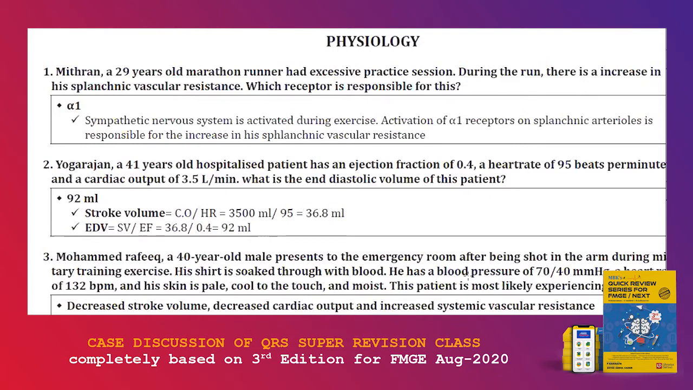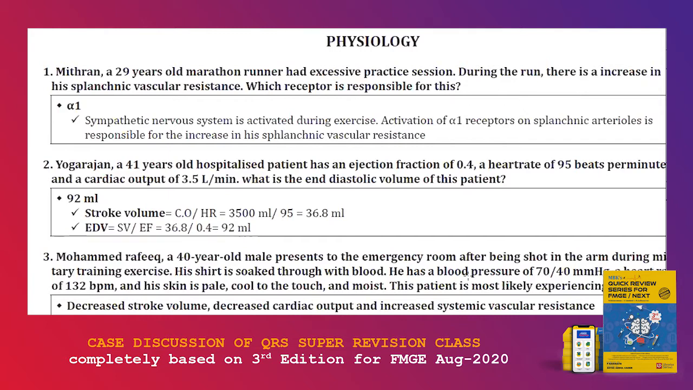So only the formula you need to know. Stroke volume by ejection fraction is going to be the end diastolic volume. They are not going to provide you the stroke volume. They are going to provide you the cardiac output and heart rate. So divide the cardiac output by heart rate, and you'd be getting the stroke volume. With that stroke volume, you're going to divide by the ejection fraction. Stroke volume by ejection fraction is going to give you the end diastolic volume.